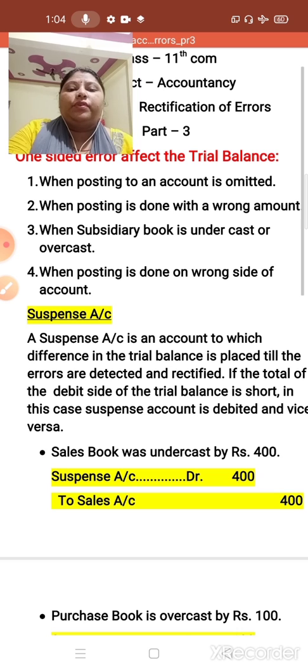The third one is when a subsidiary book is undercast or overcast. It is the same as compensatory error, but in compensatory both books are overcast or undercast, while in this only one side is affected. So only the purchase book is undercast by rupees 100, or the sales book is overcast by rupees 200. We will do questions like this also. The last is when posting is done on the wrong side of the account, means we have to record on the debit side but we have recorded on the credit side, and vice versa.